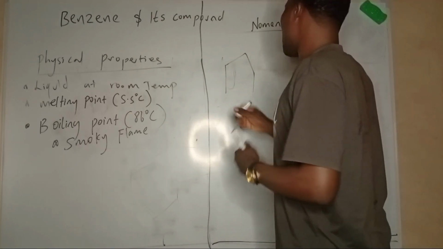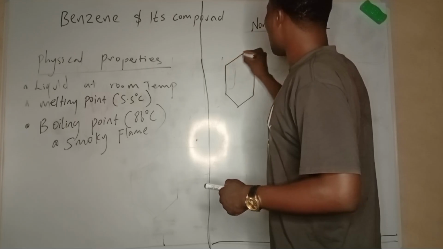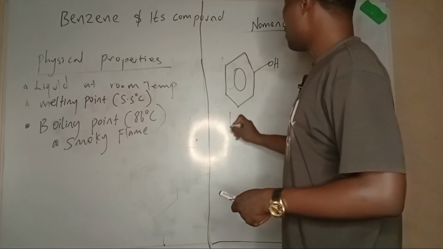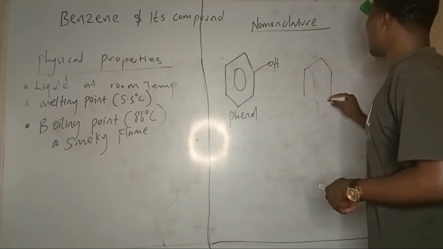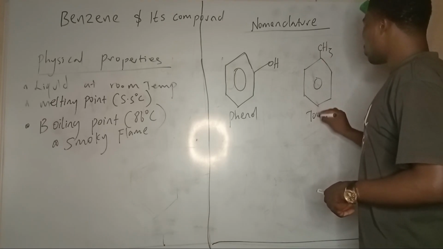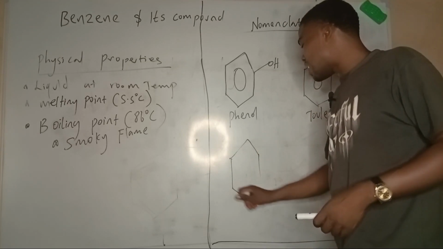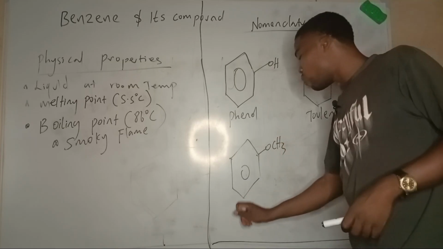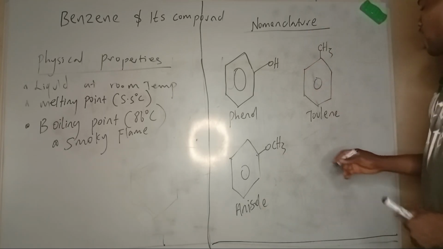If I have benzene and I put OH, this is phenol. If I have benzene and I put methyl, methyl benzene, this is toluene. If I put a methoxy group, methoxybenzene is what we call anisole.